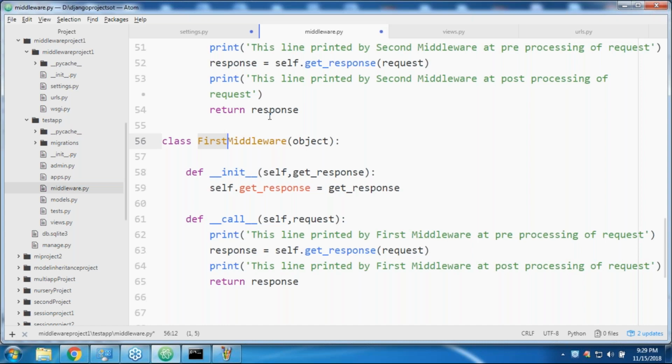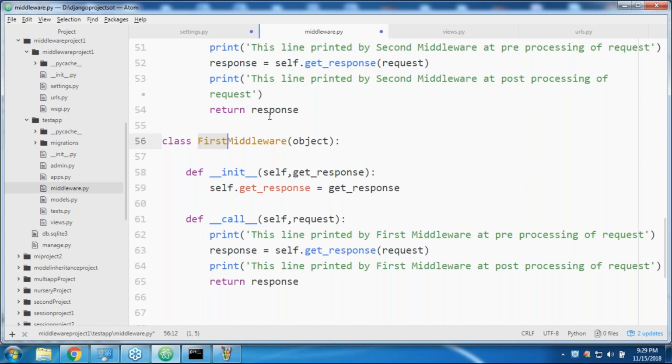While the request goes to the application, the middlewares are executed in order, and in reverse order while the response comes back from the application. Remember that. Up to this, are you getting some clarity?